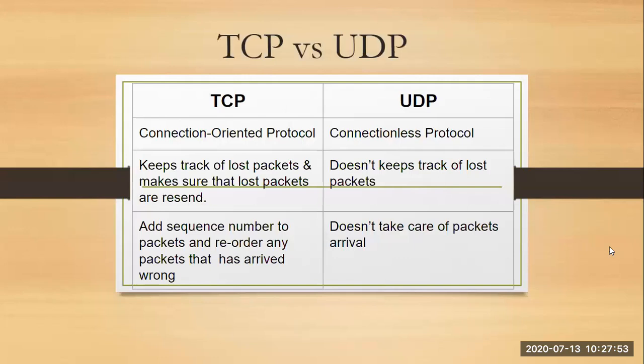Now we'll take a quick look at the differences between TCP and UDP. TCP is a connection-oriented protocol. UDP is a connectionless protocol. TCP keeps track of all lost packets and makes sure that they are resent, whereas UDP will not keep track of any lost packets. It just simply sends the packet; whether you receive it or not, it doesn't take care of. Next, TCP adds a sequence number to the packets and reorders any packets that have arrived out of order. UDP doesn't take care of packet arrival.